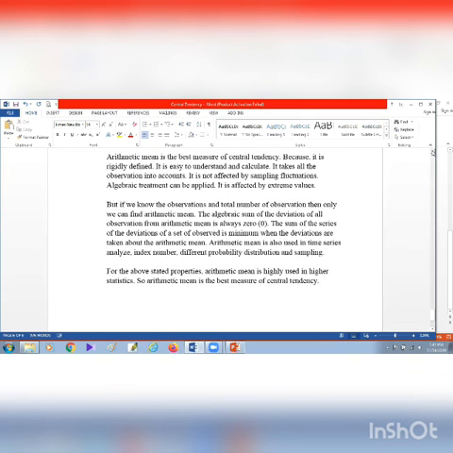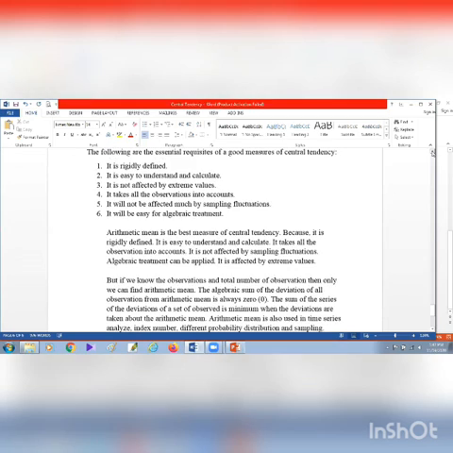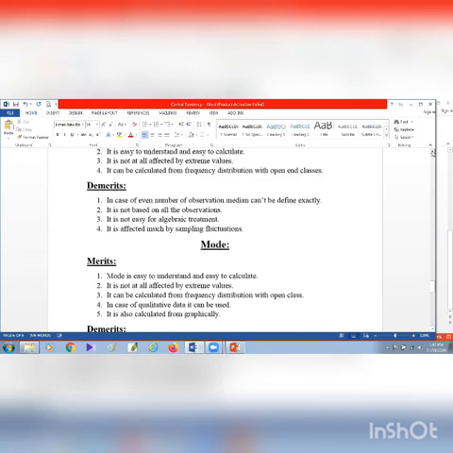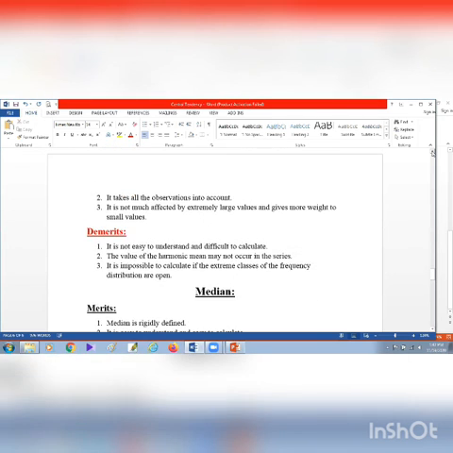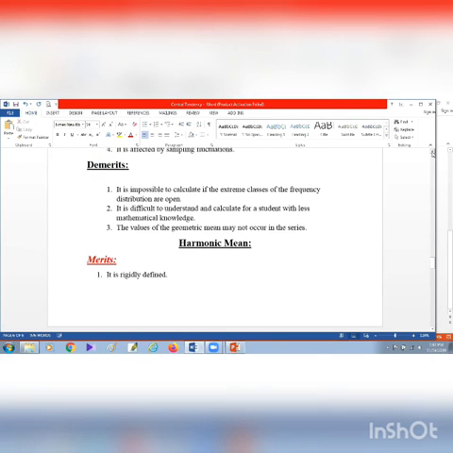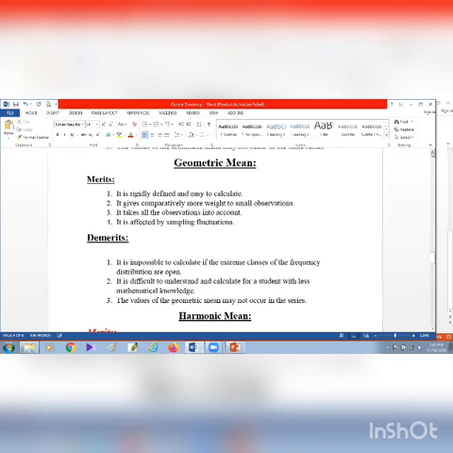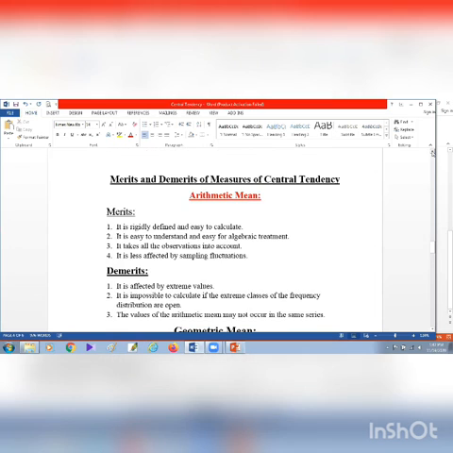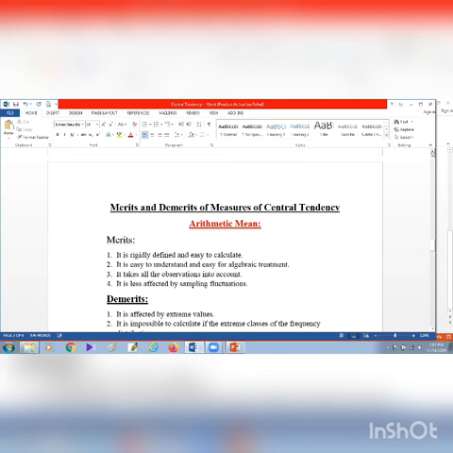So, dear students, today's topic is the merits and demerits of different types of measures of central tendency. After analyzing and understanding the merits and demerits, we can compare them and decide which measure is the best measure of central tendency. And finally, we understood that yes, arithmetic mean is the best measure of central tendency.